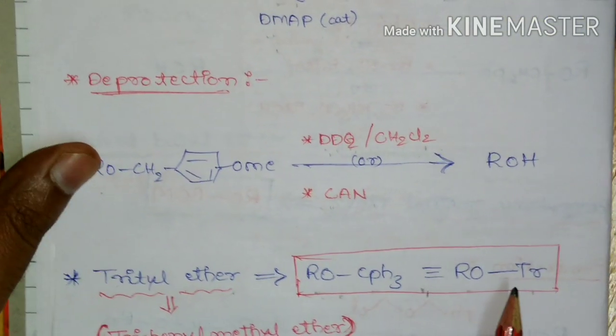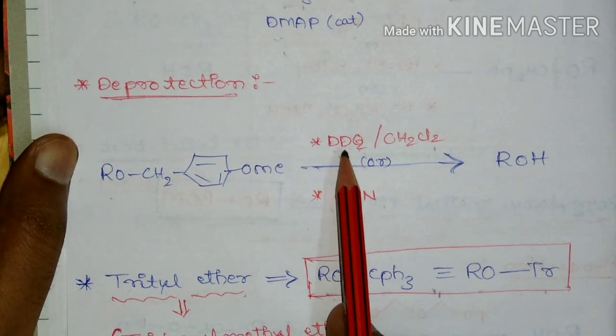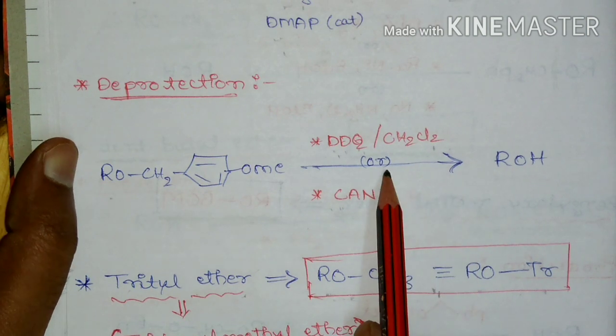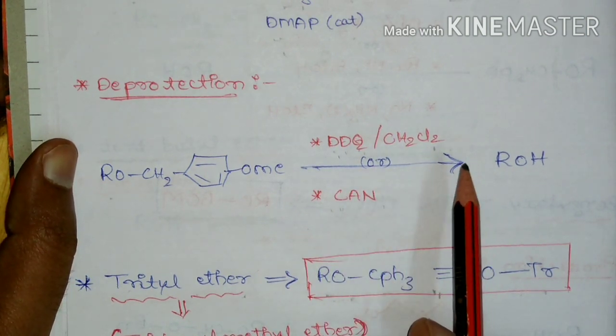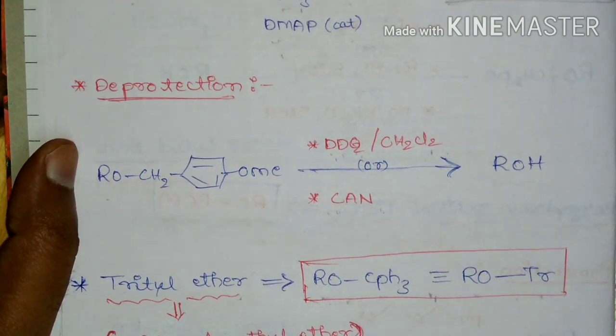And deprotection is done by using DDQ, dichlorodicyanoquinone, in dichloromethane, or it can also be deprotected by using ceric ammonium nitrate to give free alcohol.